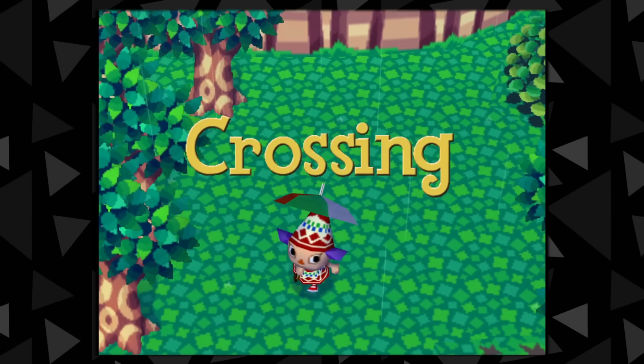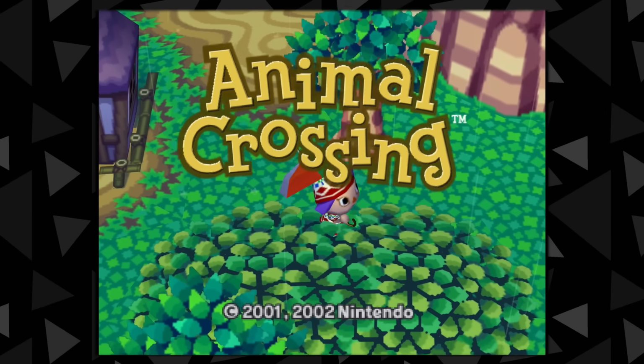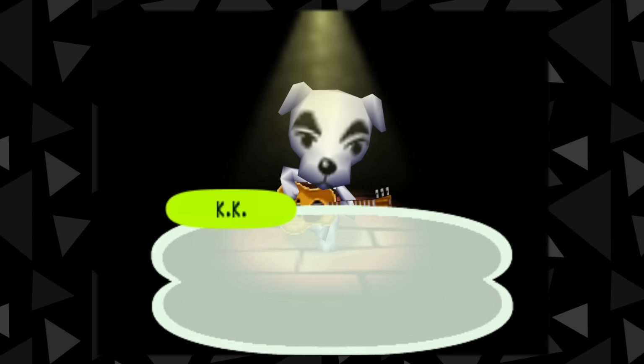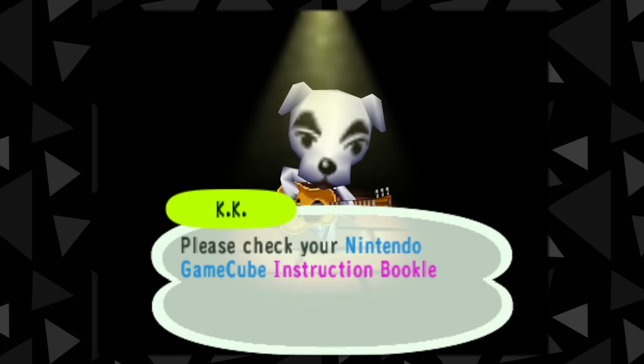Perhaps more interesting, a lot of checks occur on boot up to ensure the game can run properly. This includes things like testing your GameCube's internal clock and seeing if your memory card is corrupted. In a case where something isn't working properly, KK Slider has a lot of unique dialogue describing the problems.